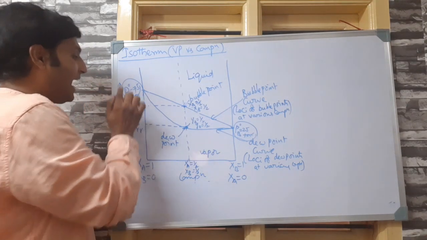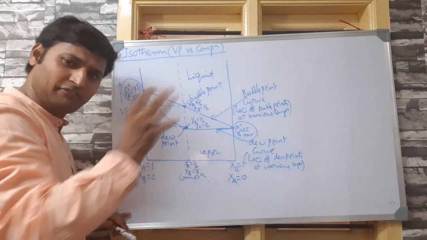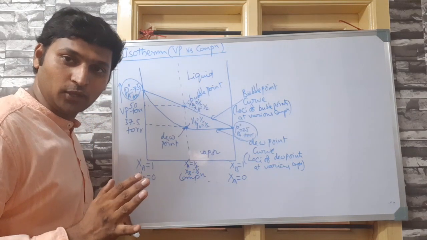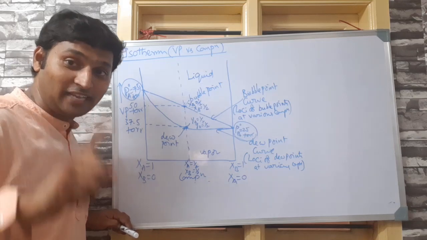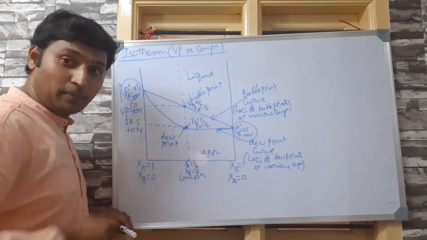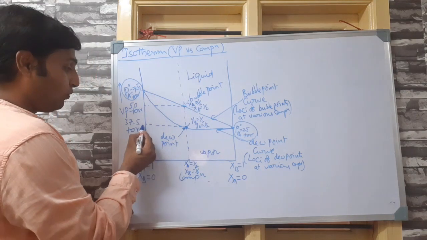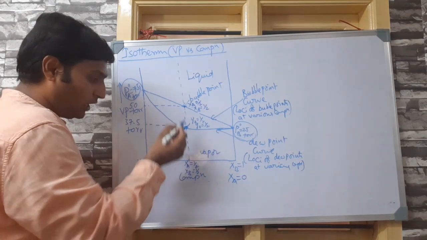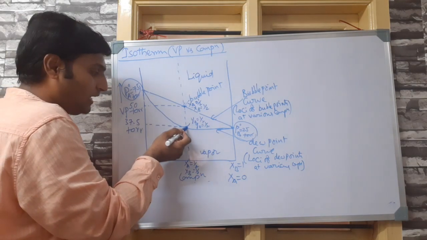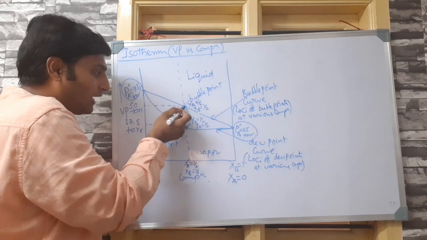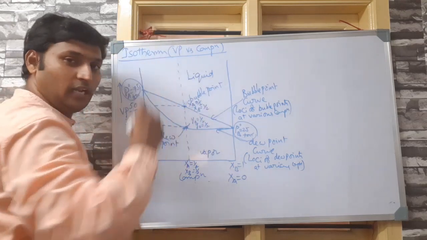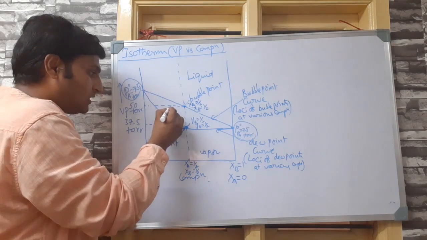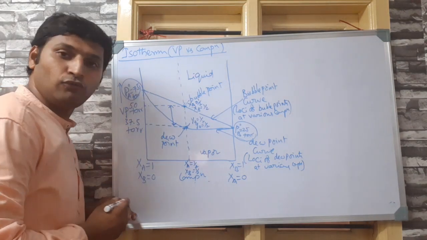And I repeat now what I was about to say. Pure liquid A has a vapor pressure of 75 bar, a fixed, definite value. Pure liquid B has a vapor pressure of 25 bar, a fixed, definite value. Whereas the ideal solution of A and B, does it have a fixed vapor pressure? No. Its vapor pressure varies from 37.5 to 50 bar. If you come from the bottom, that is increasing pressure, it started becoming liquid here, and it went on exerting vapor pressure until here, where it became purely liquid. That way, it is showing a variety of vapor pressures between 37.5 and 50 bar.